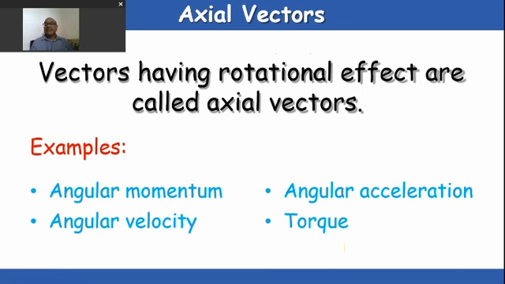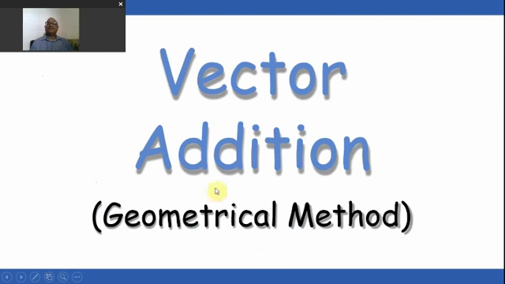Axial vectors have rotational effect because the direction is aligned. Direction is an integral part of this physical quantity. So when the direction is such that the resultant physical quantity is rotating about any axis, we call it an axial vector. So angular momentum, angular velocity, angular acceleration, torque are a few of the examples.